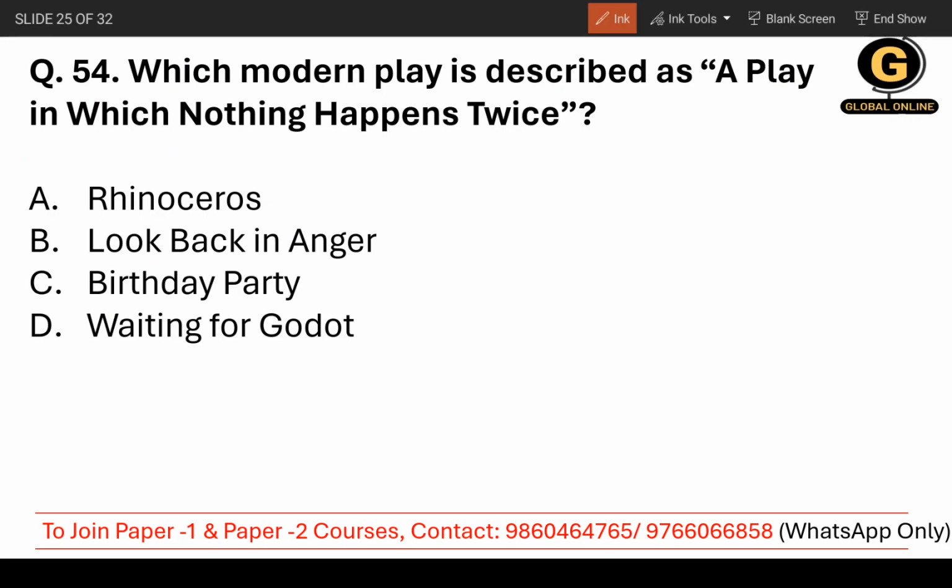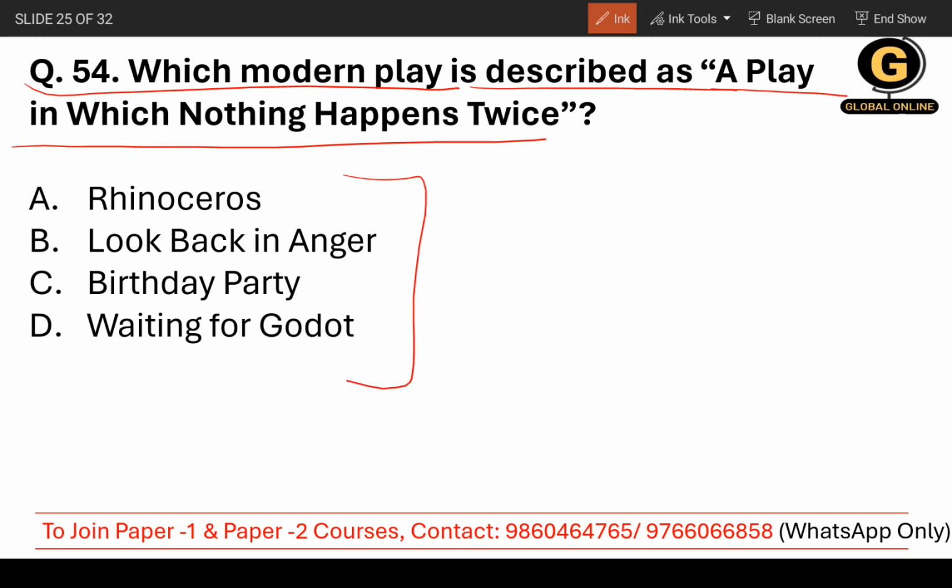Now, which modern play is described as a play in which nothing happens twice? So, these are absurd plays, theatre of the absurd kind of plays. There's Rhinoceros. Read it once, so you'll like it. Look Back in Anger, The Birthday Party, or Waiting for Godot. So, which is the particular work described as a play in which nothing happens twice?